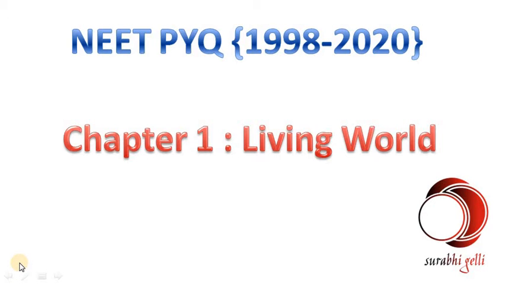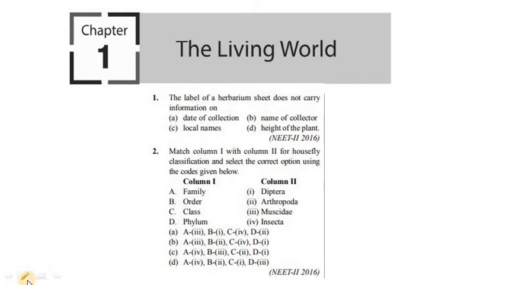Hello friends, today we will discuss the NEET previous year's questions of Chapter 1 Living World from year 1998 to 2020. Let's start. First question. The label of herbarium sheet does not carry the information on. The answer is height of the plant, option D. Herbarium contains date of collection, name of collector and local names.